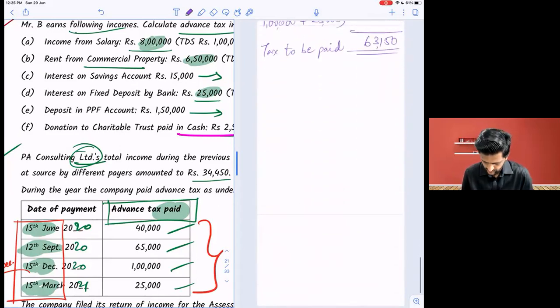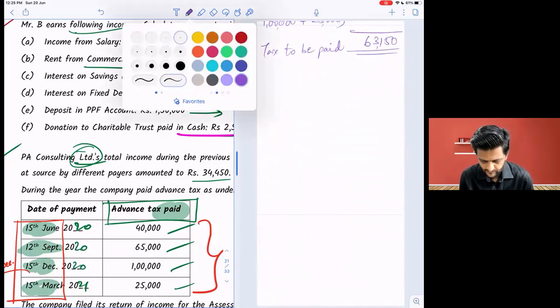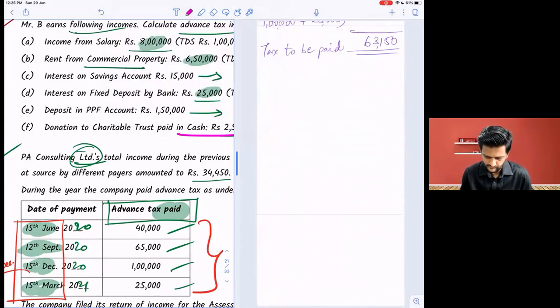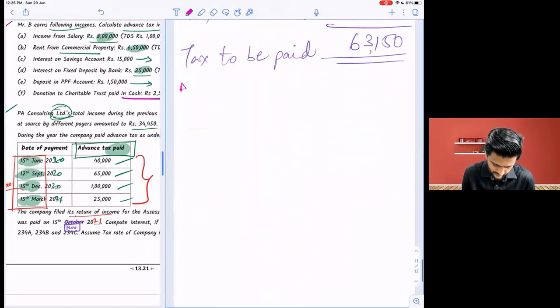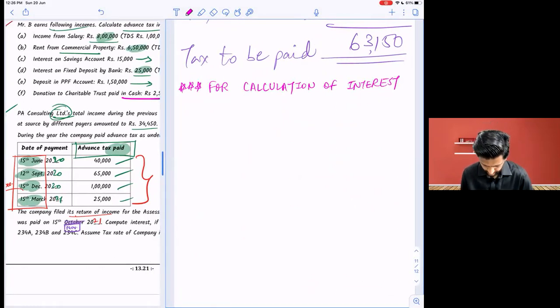Yes, sir. Write down one important thing now. Very, very important. For calculation of interest, amount is rounded back.